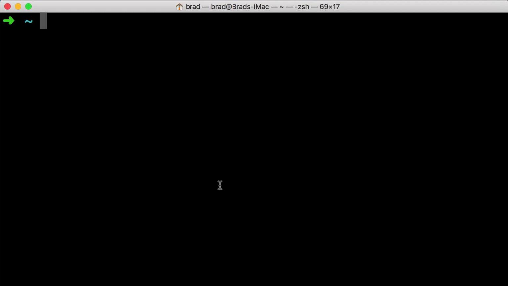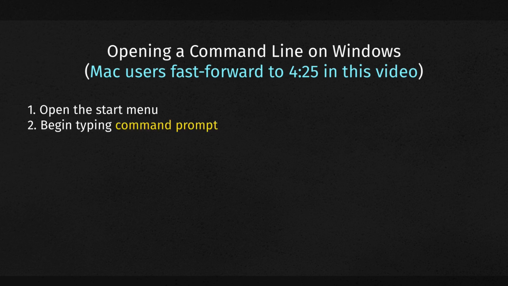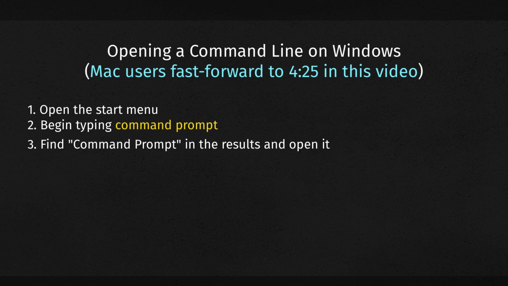Whether we like it or not, if we want to become a full stack developer, we absolutely need to use a command line. There's just no getting around it. So the question is, how do you open up a command line on your computer? Well, it's going to be different depending on whether you're using Windows or Mac. Okay, so on Windows, you can open up the Start menu and then just start typing command prompt. It should show up in the list of programs or applications, so go ahead and open it.